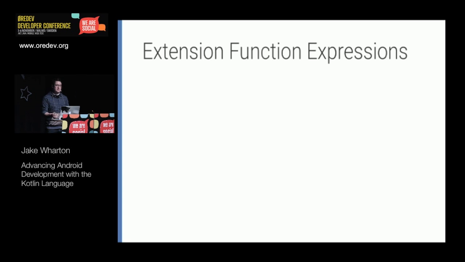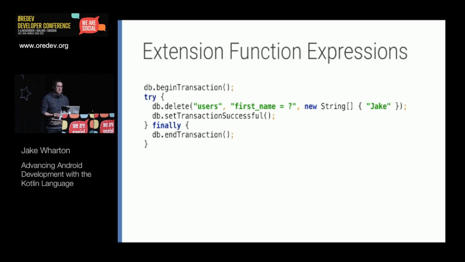clean APIs. And so to demonstrate that, we're back to databases. I'm going to take this API and turn it into something much more terse and prevents us from writing invalid code. So these are the 6 lines of code that you would have to write if you wanted to execute a statement in a transaction.